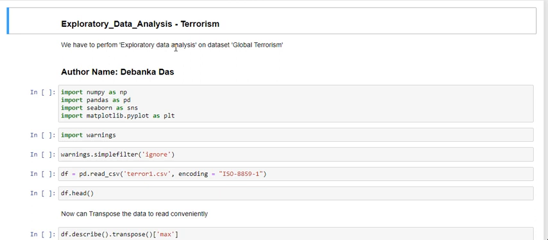This is a project of exploratory data analysis in terrorism. It's given by the Spark Foundation under the internship program. Its difficulty level is intermediate, and I also provided all datasets in my GitHub profile. I used the programming language Python, and I used the IDE Jupyter Notebook to analyze all the data. Now, let's start.